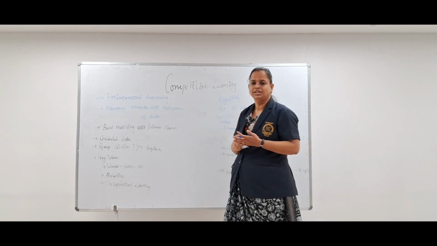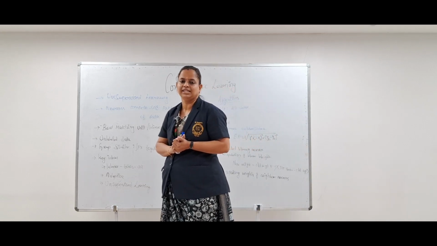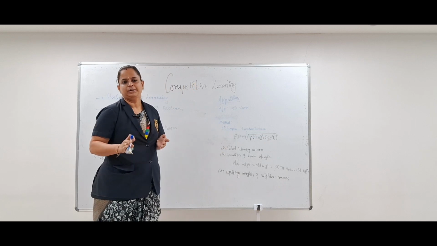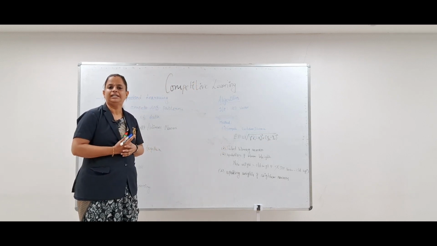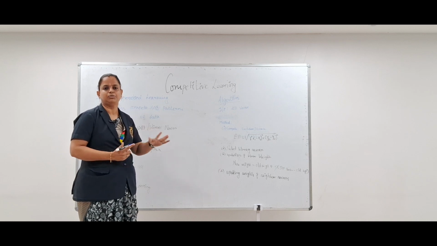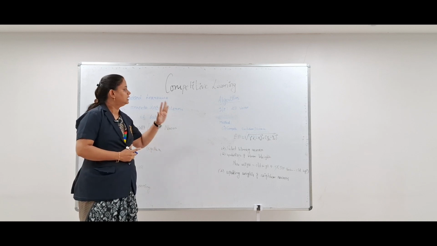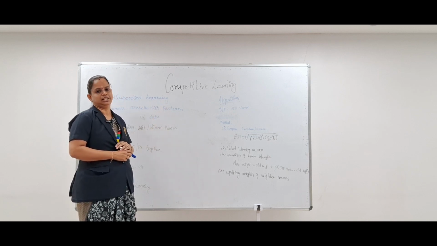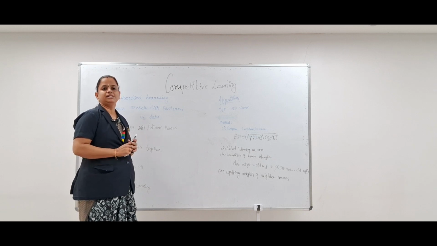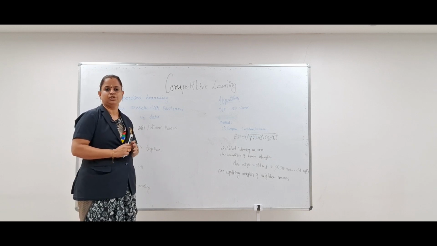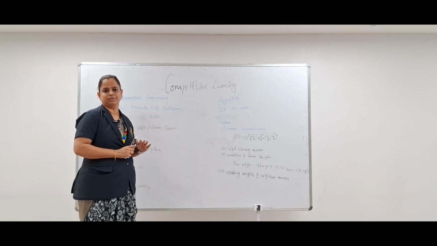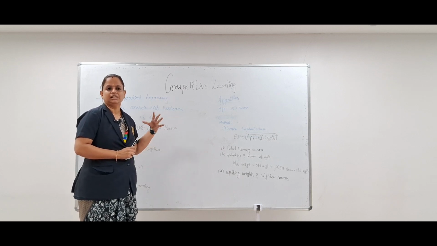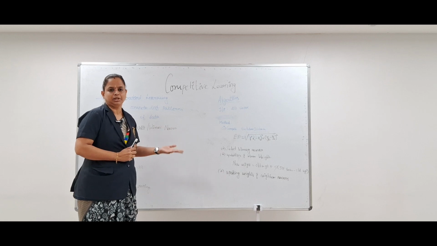And the second type is unsupervised learning, where there is no human intervention, and this can be performed even with unlabeled data. We will get deeper into labeled and unlabeled data while looking at the competitive learning methods. And the third type is reinforcement learning, which is the combination of both supervised and unsupervised learning.